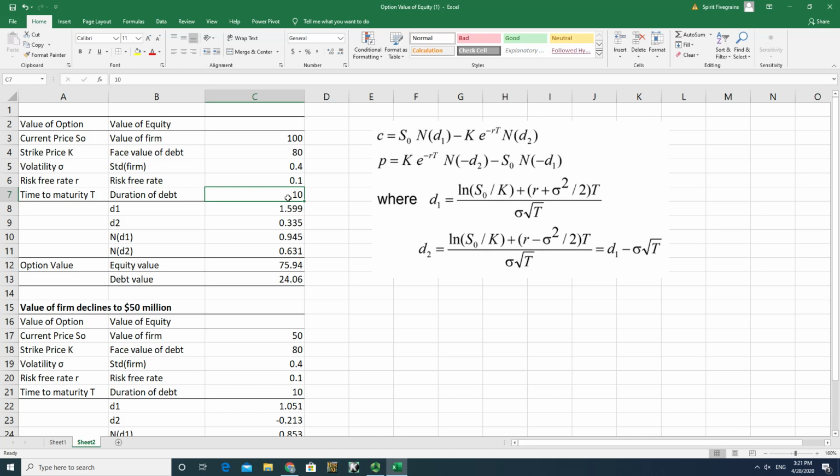10 years. And here I follow this equation to calculate the D1 and the D2 according to Black-Scholes formula.